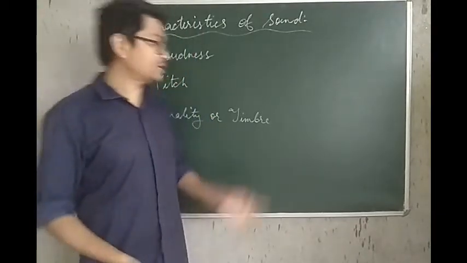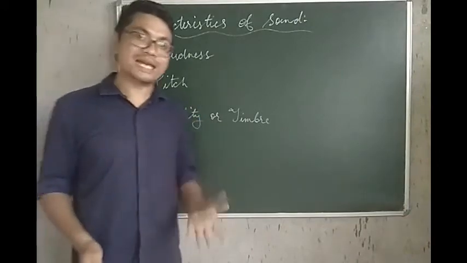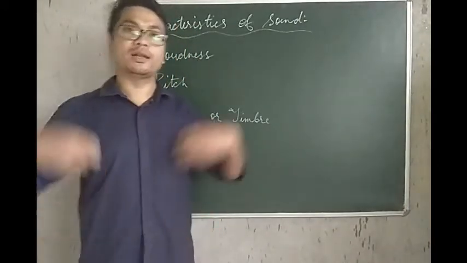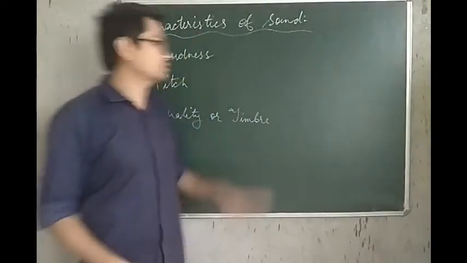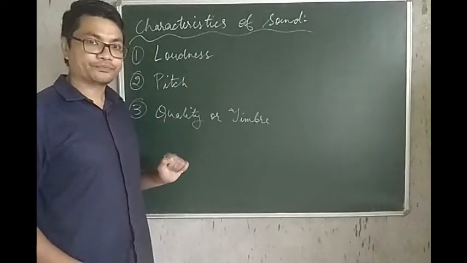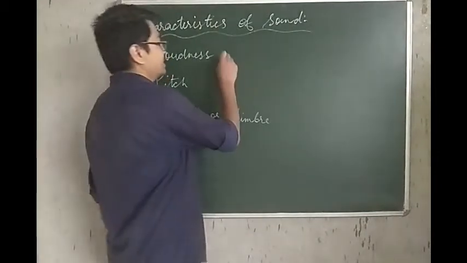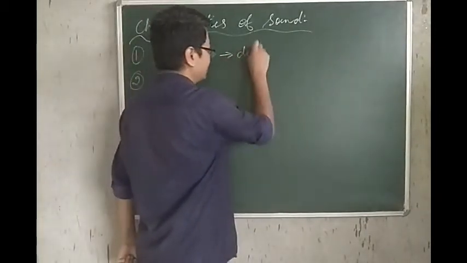So the characteristic of sound because of which we can distinguish between a loud sound and a faint sound is what is called loudness. And loudness depends on